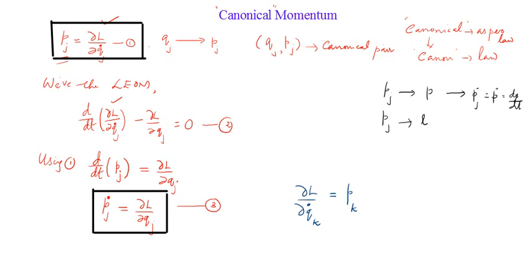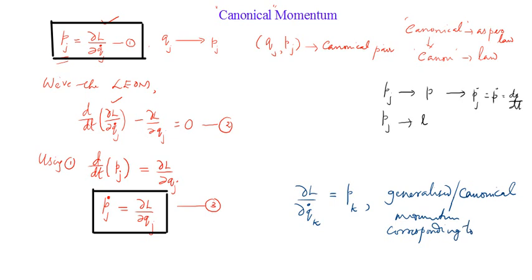It means this is the generalized or canonical momentum corresponding to the coordinate qk.